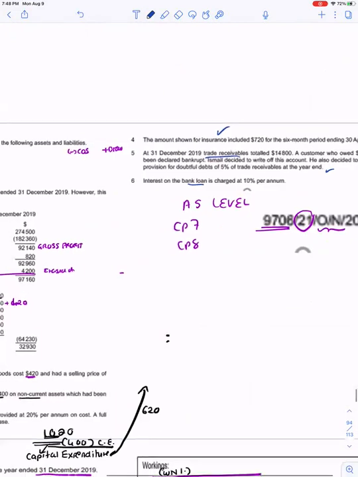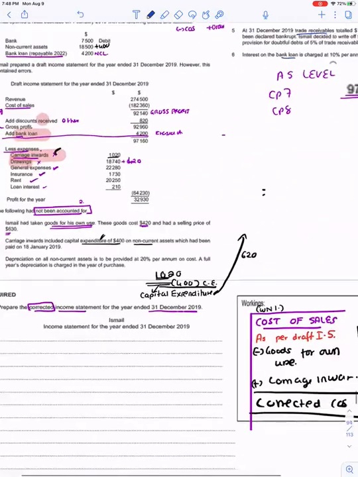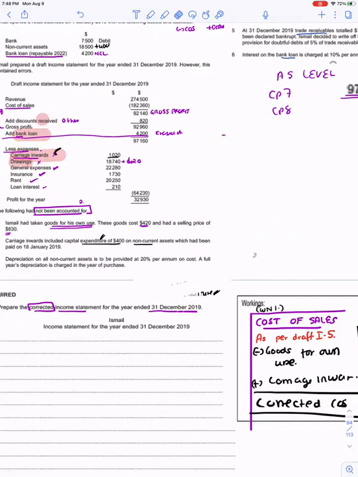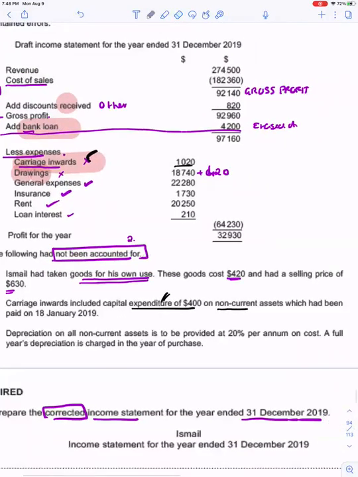There is nothing else related up to the gross profit. So let's arrive at a proper figure of gross profit before moving ahead. We have revenue of 274,500 and we have the revised cost of sales, which is 182,560. So we will get our gross profit as 91,940.